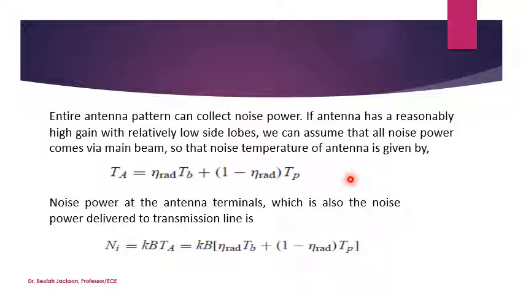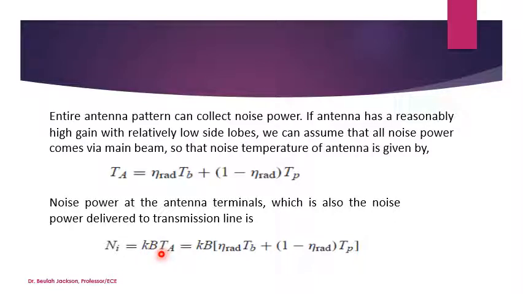So the noise temperature of the antenna is given by TA equals eta, the radiation efficiency, times TB plus (1 minus eta) times TP. The noise power at the antenna terminals, which is also the noise power delivered to the transmission line, is Ni equals K B TA.